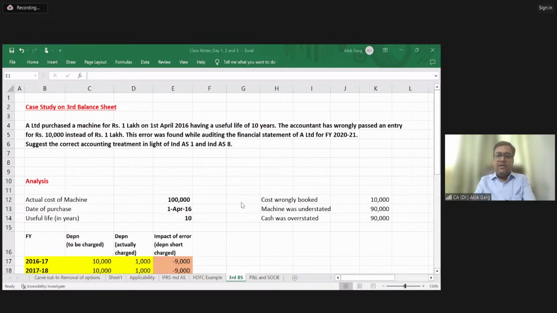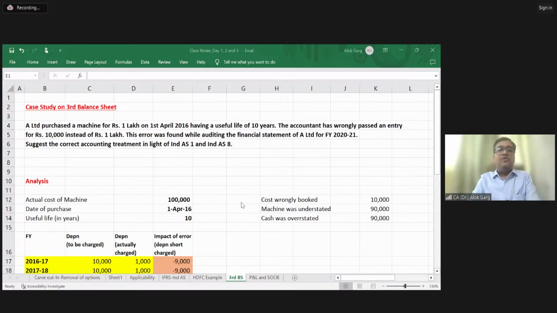Right? So Tanisha, in Ind AS 1, the disclosure requirement is not there. In Ind AS 8, the disclosure requirement is there. And what is the disclosure requirement? Disclosing the reconciliation. What was the earlier number? What is the impact? Like this 63,000, 27,000, 90,000. These are the impact. And what is the final number, right? For balance sheet, P&L and cash flow. And what are the reason for restatement? This is required as per Ind AS 8.